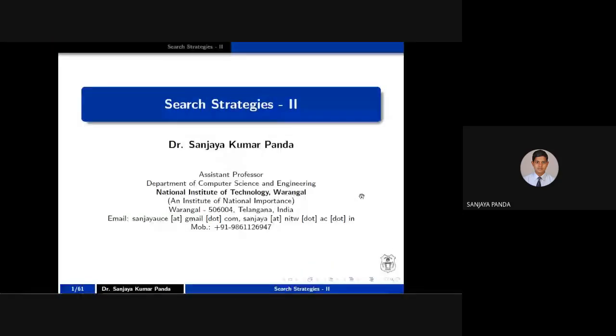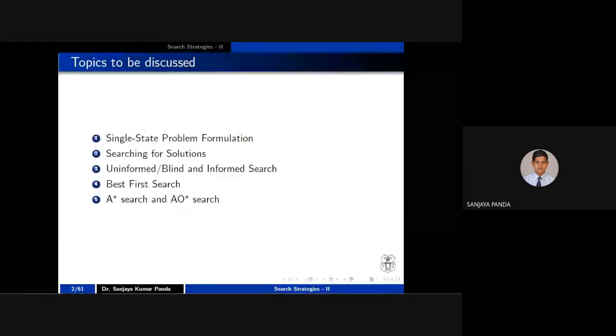So in this session, I will see some of the search strategies. Specifically, I will focus on informed search strategies, right? And uninformed search strategy is already covered by Dr. Manjuwala BC Madam, right?